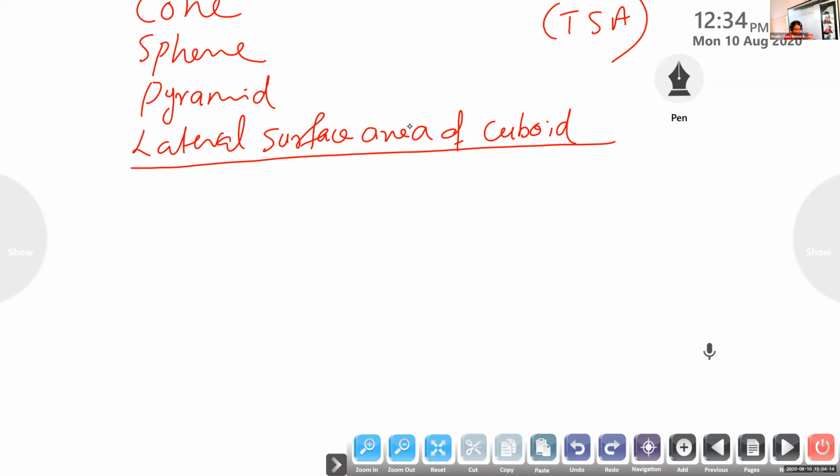So, first of all, consider the front side. Can you see the front side? What is the shape of this front face? It is a rectangle. So it has length and this one is breadth. What is this? Is this breadth? It is the height. Okay.